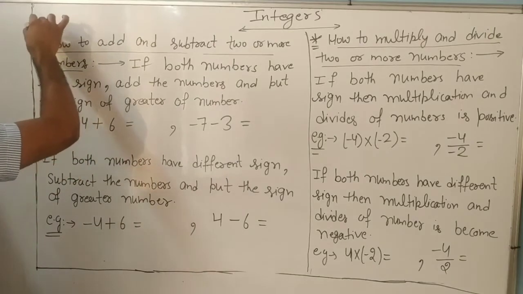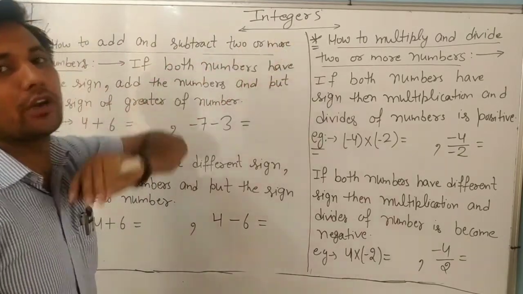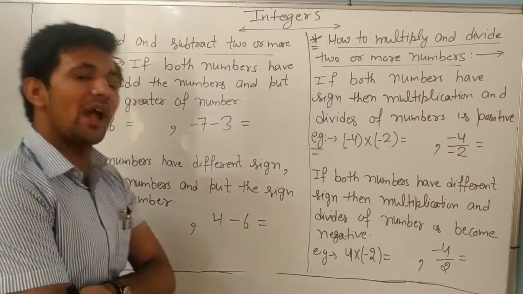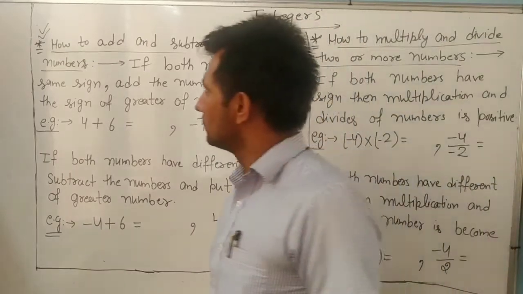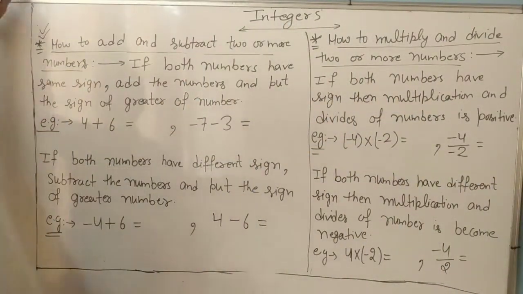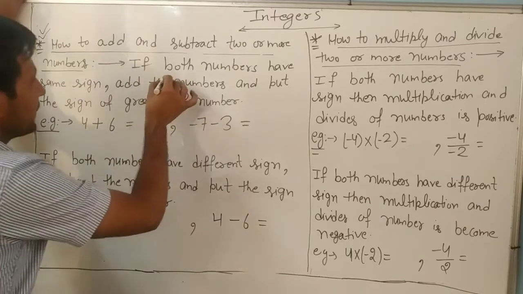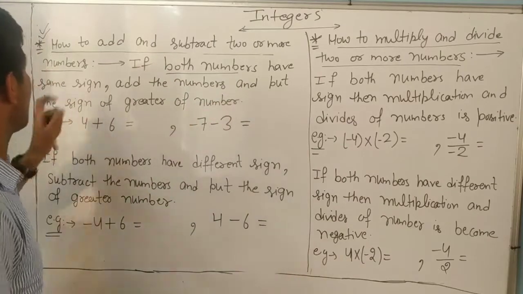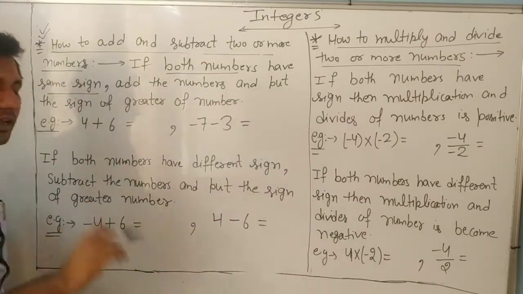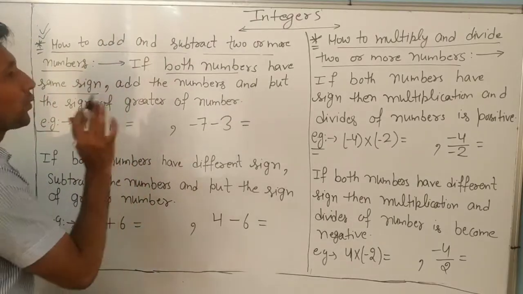First is how to add and subtract two or more numbers. Always remember, if both numbers have the same sign, what do we do?